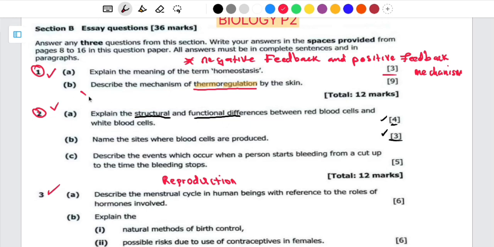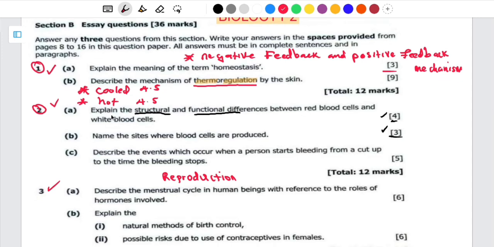One, it can be in a cold state, as well as it can be in the hot state. There are only 2 states here that you have to explain. So one state is going to carry, let's say, 4.5 marks, and the other is going to carry 4.5 marks. So you have to divide it wisely. Make sure that you balance up the points.